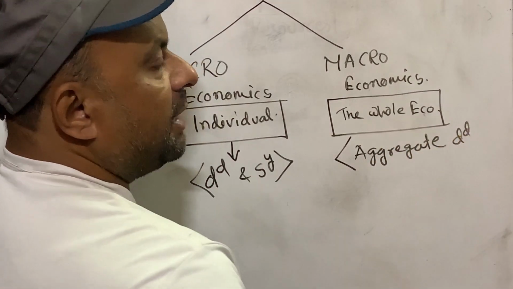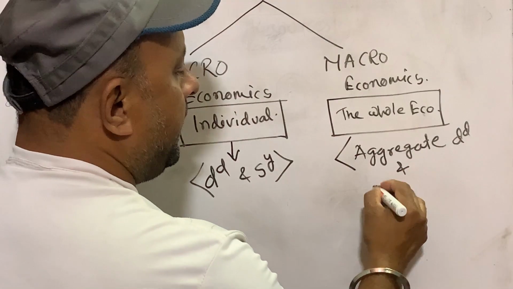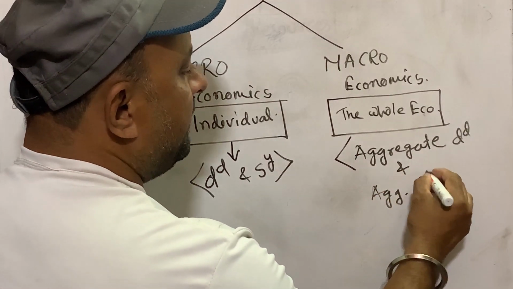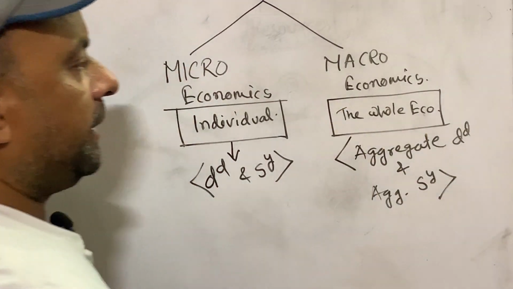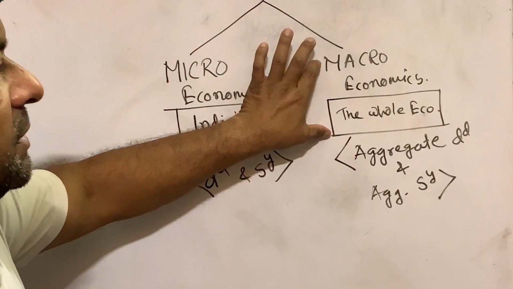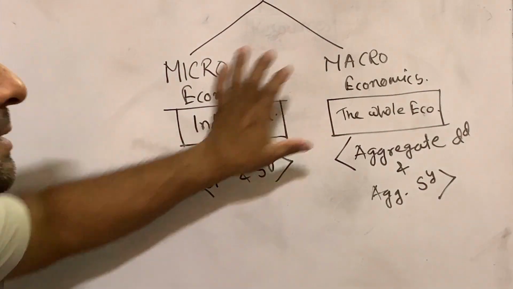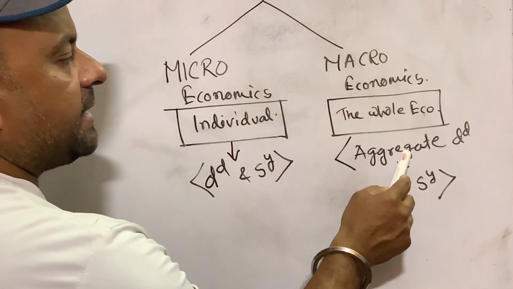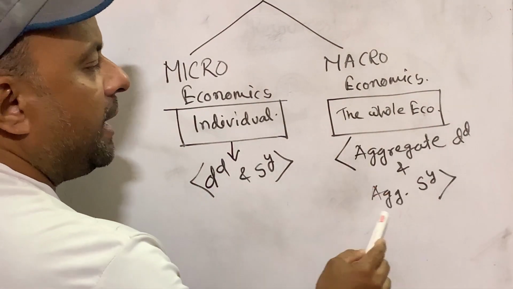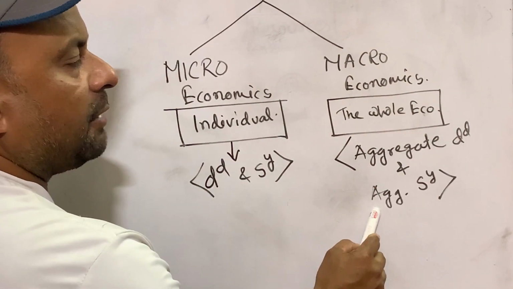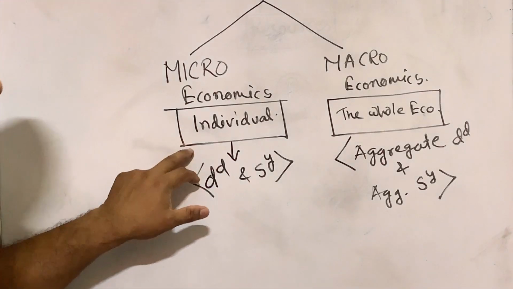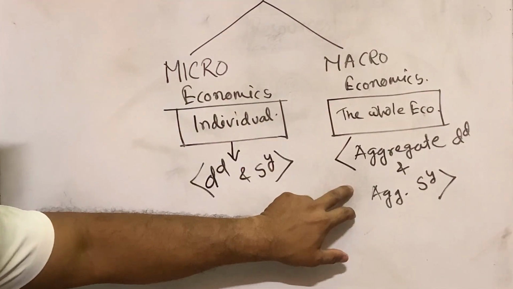Aggregate demand means demand of the whole country, and aggregate supply means supply of the whole country. Macro includes the whole economic variables. So its main instruments are aggregate demand, the total demand of the country, and aggregate supply, the total supply of the country. So micro deals with the individual, macro deals with the whole.